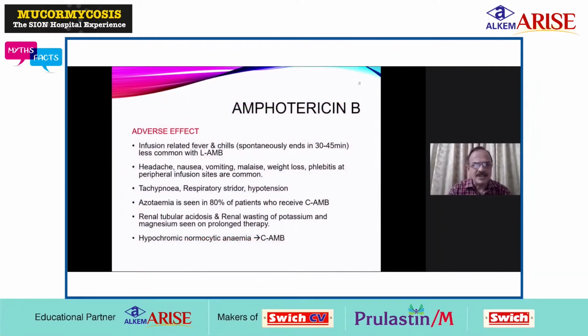Its adverse effects are infusion-related fever and chills, headache, nausea, vomiting, malaise, weight loss, phlebitis at the peripheral infusion site, tachypnea, respiratory stridor, and hypotension. As you may see, almost 80% of patients who receive conventional amphotericin B have these. The next one is nephrotoxicity. Hypochromic anemia is also seen with conventional amphotericin B. When it is used for a prolonged period, it can cause renal wasting of potassium and magnesium.